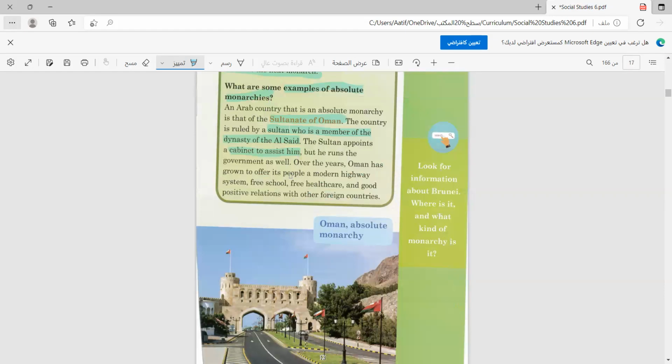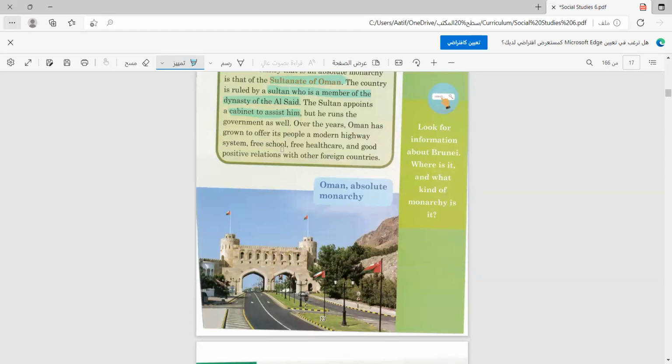Over the years, Oman has grown to offer its people a modern highway system. So here we got some positive sides of having an absolute monarchy. Highway systems, free school, free healthcare, and good positive relations with other foreign countries.